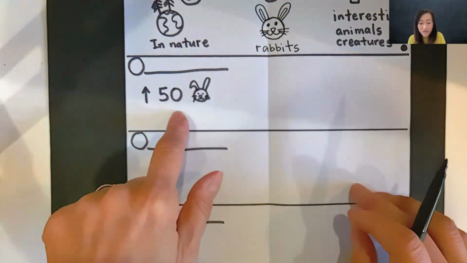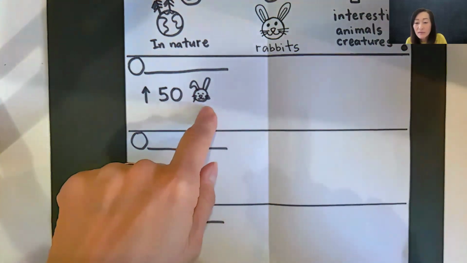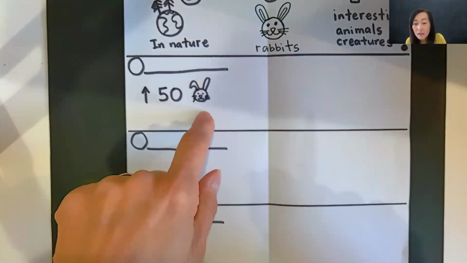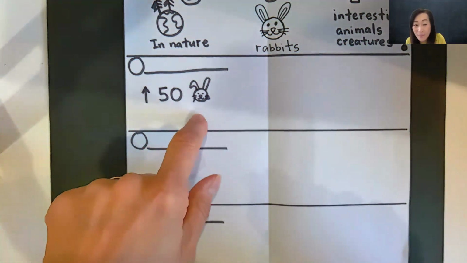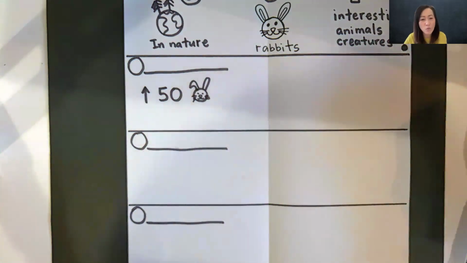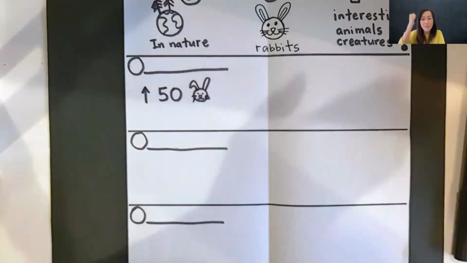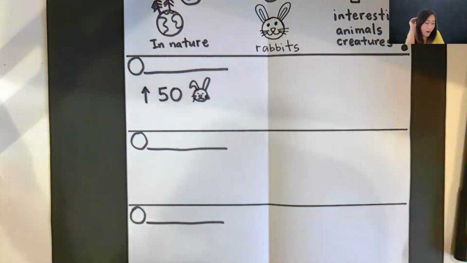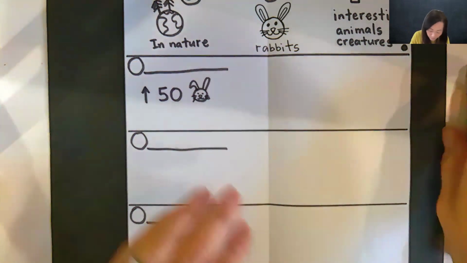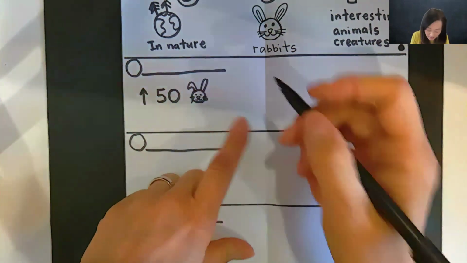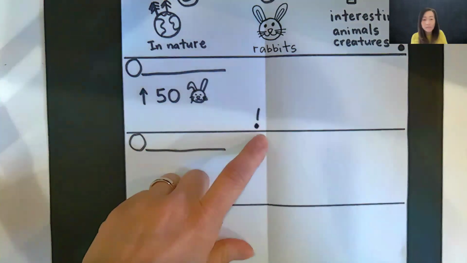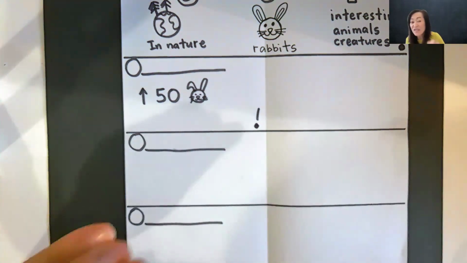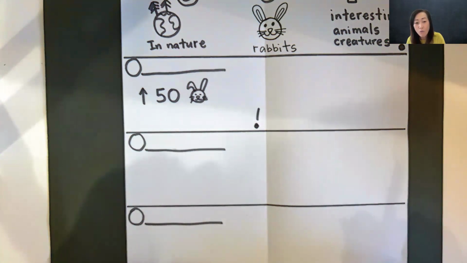There are over 50 kinds, types, varieties of rabbits. Wow. Which punctuation can I use on that one? Should I use a statement? Should I use a question mark? Or should I use exclamation? I think I'm going to use exclamation. Show me exclamation. Thank you. I'm going to use exclamation in this sentence. I'm going to put it right here. There you go. There are over 50 different types of rabbits.